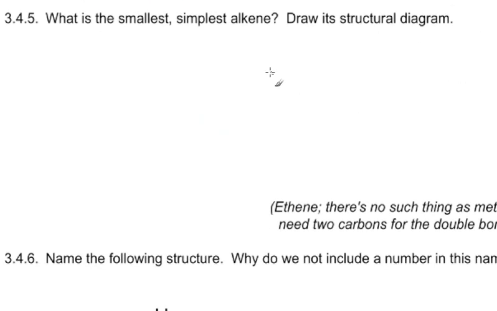What is the smallest, simplest alkene? Draw its structural diagram. When you hear small and simple, the obvious place to start is, well, let's just do one carbon and see if we can make it with that. The trouble is, an alkene is defined as a hydrocarbon with a double carbon-carbon bond in it. And you can't do a carbon-carbon bond with only one carbon. If you're going to shake hands with something else, or hold hands twice with something else, there has to be you and the other person present. So the simplest alkene that can exist has two carbons inside.